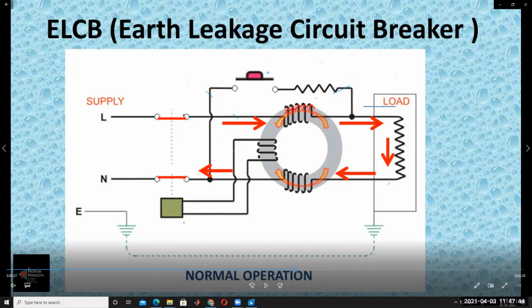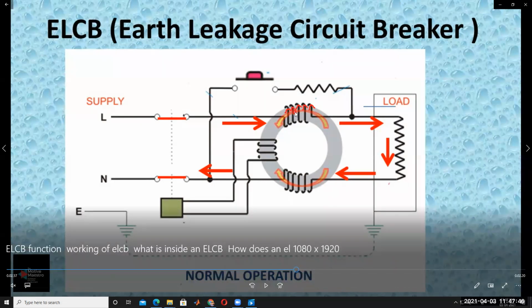This is the current direction, and the flux direction is given by the thumb. So the flux is in this anti-clockwise direction when the current direction is upwards. It's clear. So this is the flux generated by this winding.